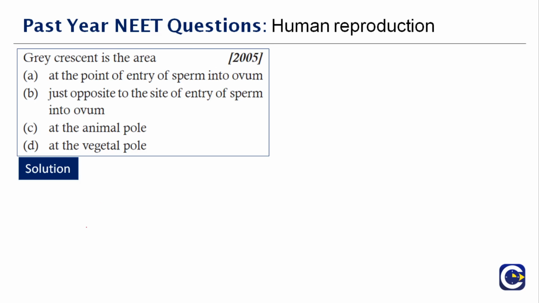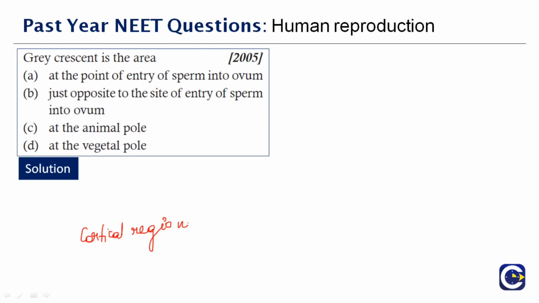So you can simply call it the cortical region. Cortical region of the newly fertilized egg of, let's take for example, the frog's amphibian egg. And you can even take some examples like salamanders, that forms just after fertilization on the side opposite sperm penetration. So now I've explained to you what this gray crescent area is. Now you should be able to answer. It's just opposite to the site of the entry of the sperm into the ovum.